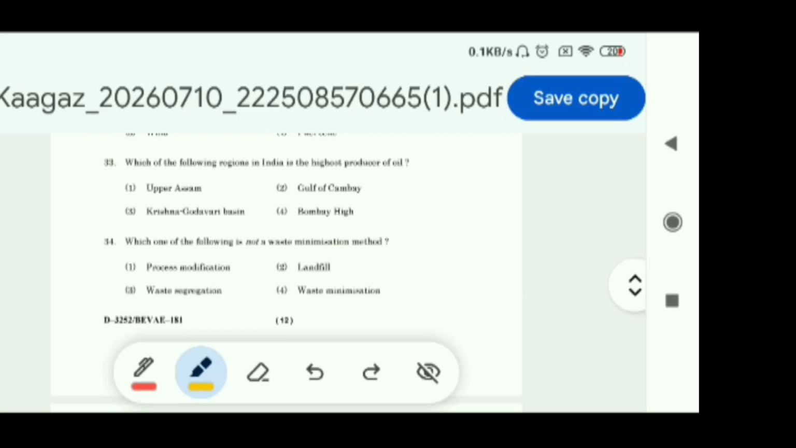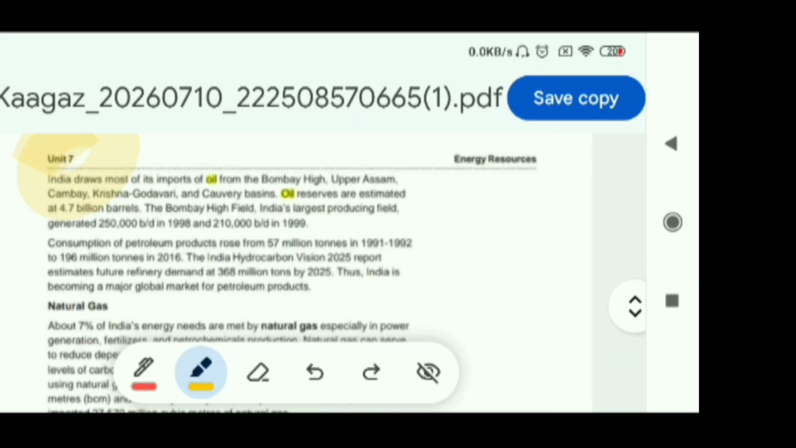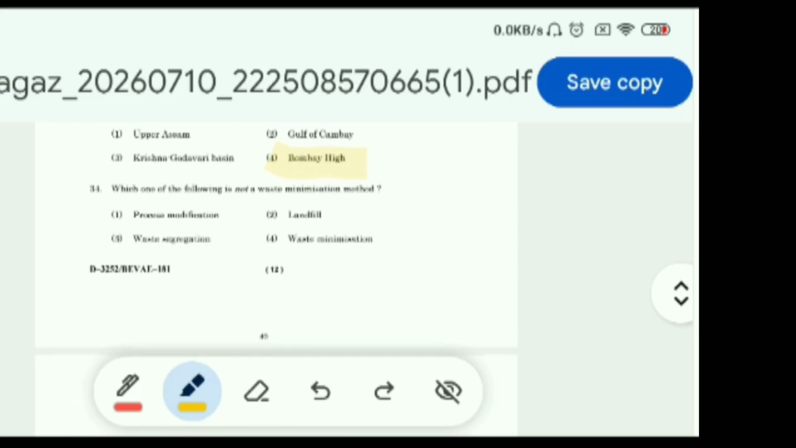Now question 33, which one of the following regions in India is the highest producer of oil? Options are Upper Assam, Gulf of Cambay, Krishna Godavari Basin, Bombay High. So its answer we can find in Unit 7. We can see this line: the Bombay High field, India's largest producing field. From this line we can say that Bombay High is the highest producer of oil in India. So option 4 is correct.